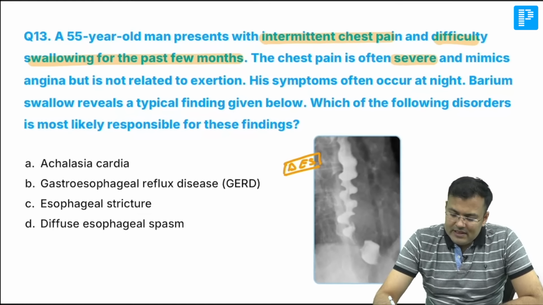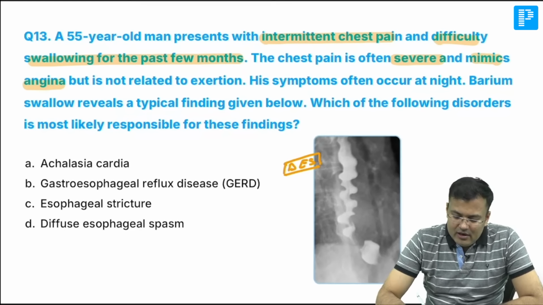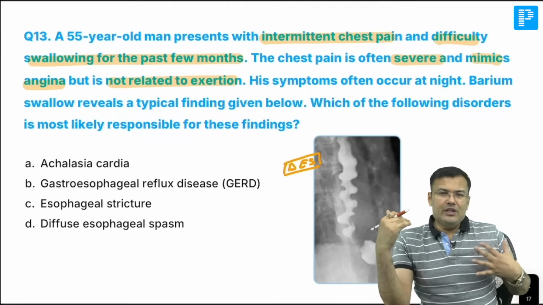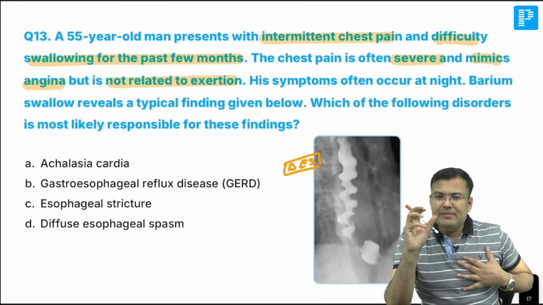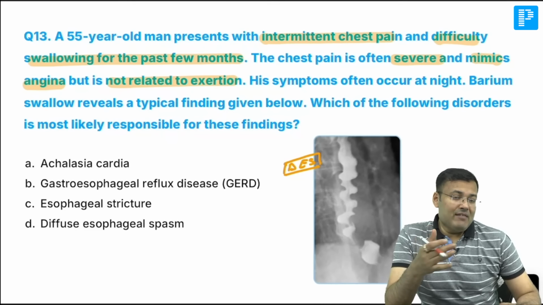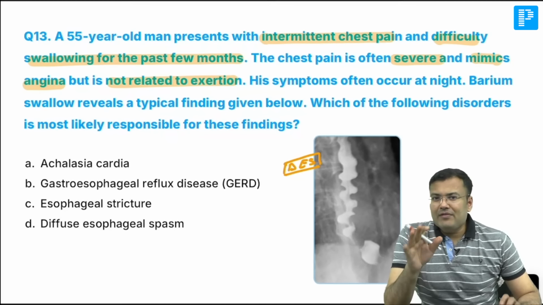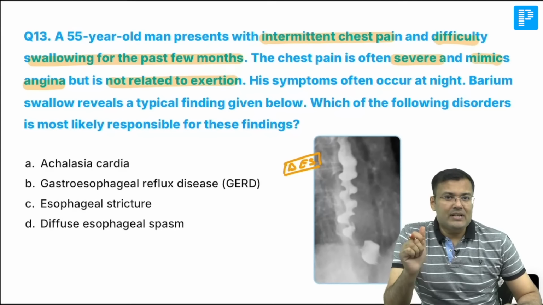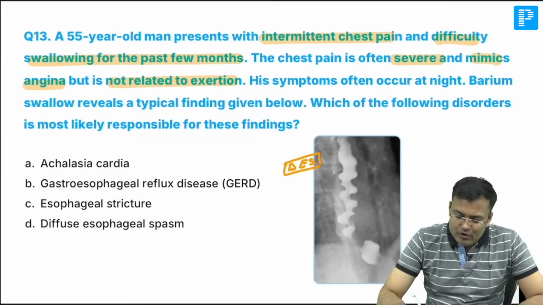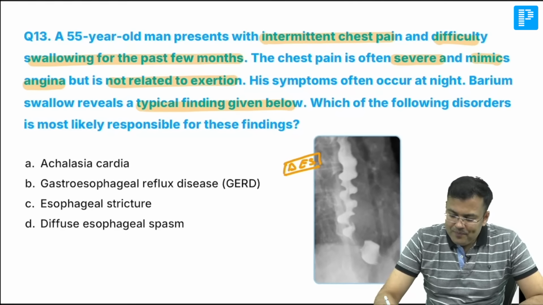Chest pain is often severe and mimics angina, not related to exertion. In diffuse esophageal spasm, because of spasm there is ischemia, and because of ischemia this patient is having left-sided chest pain. Apart from that, patient is having dysphagia. Symptoms often occur at night. Barium swallow, typical findings given below.